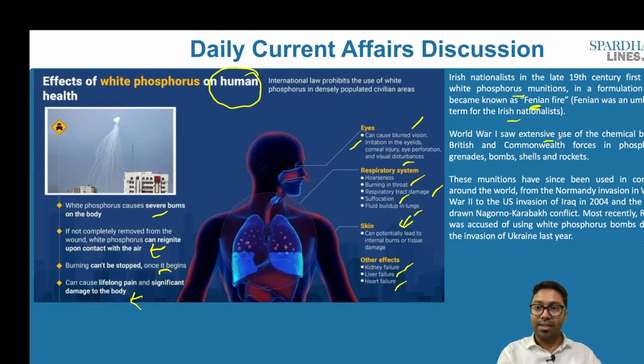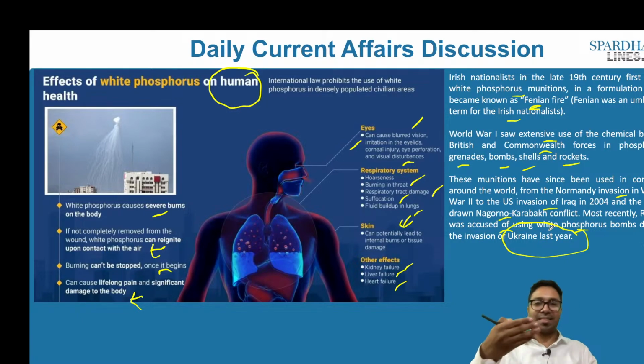World War I saw extensive use of the chemical by the British and the Commonwealth forces in phosphorus grenades, bombs, shells and rockets. These munitions have since been used in conflicts around the world, from the Normandy invasion in World War II to the US invasion in 2004 and the long-drawn Nagorno-Karabakh conflict in Azerbaijan. Most recently, Russia was also accused of using white phosphorus bombs during the invasion of Ukraine last year. These are the other examples where white phosphorus has been used.